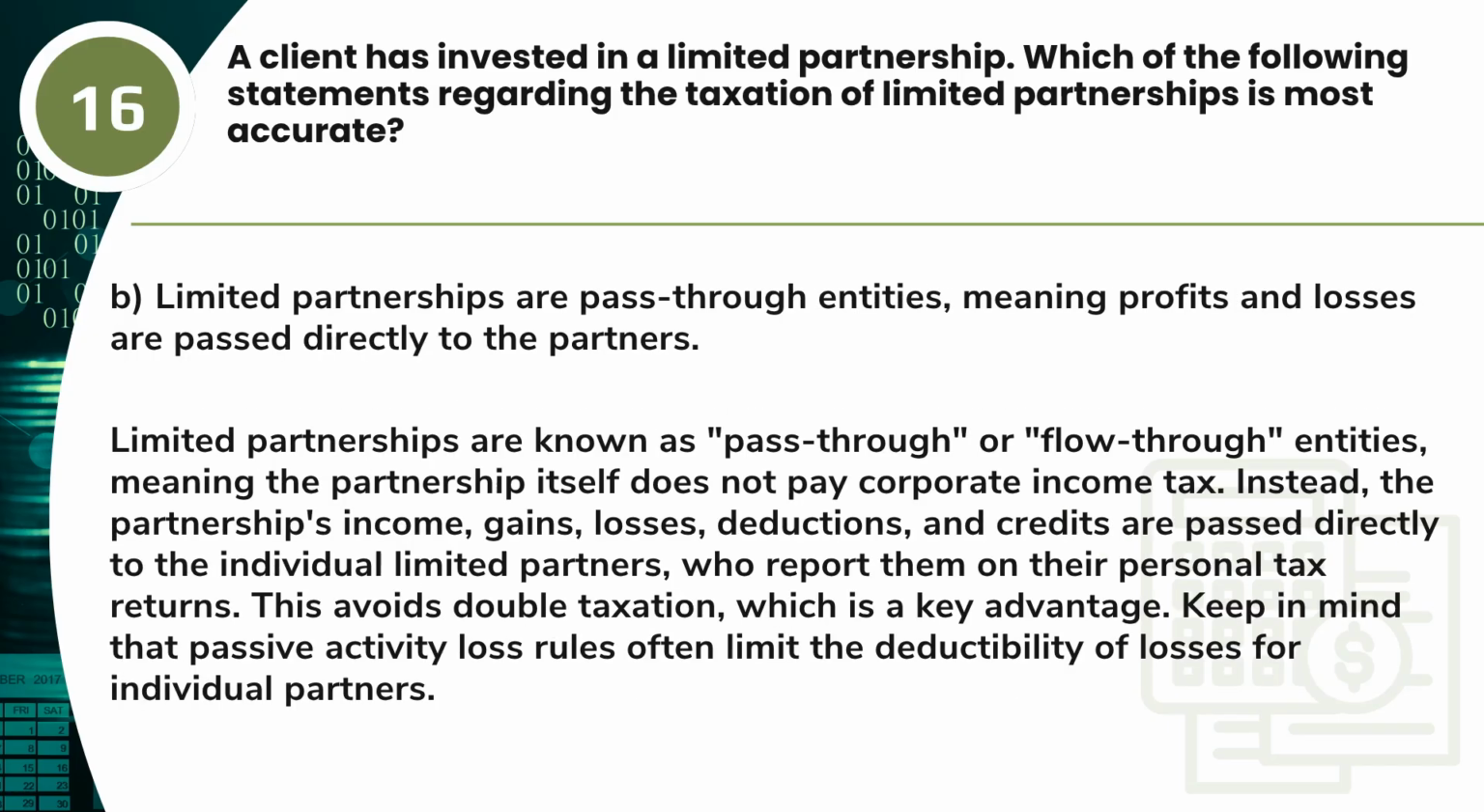Answer: B. Limited partnerships are pass-through entities, meaning profits and losses are passed directly to the partners. Limited partnerships are known as pass-through or flow-through entities, meaning the partnership itself does not pay corporate income tax. Instead, the partnership's income, gains, losses, deductions, and credits are passed directly to the individual limited partners, who report them on their personal tax returns. This avoids double taxation, which is a key advantage.